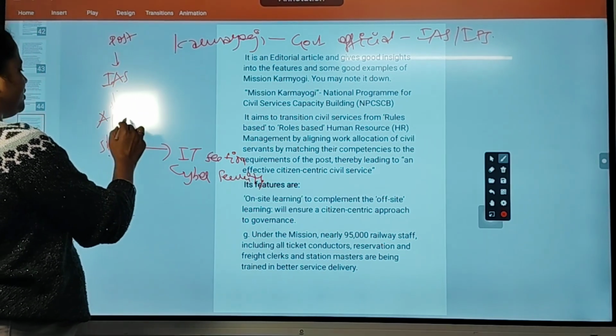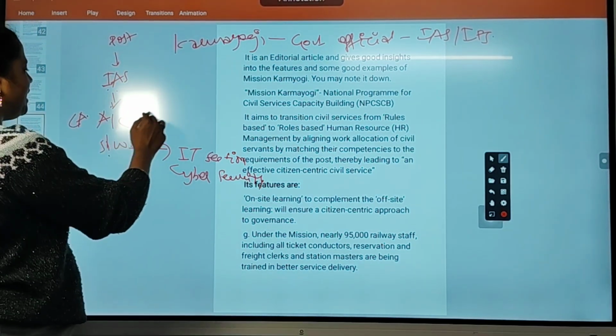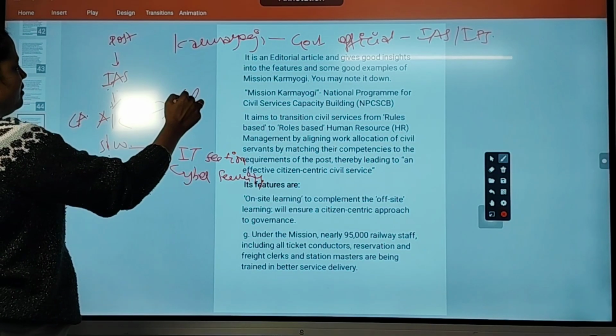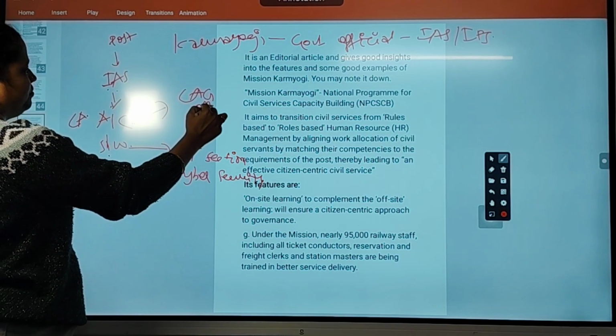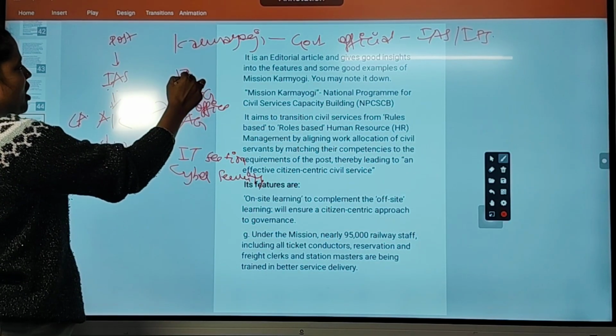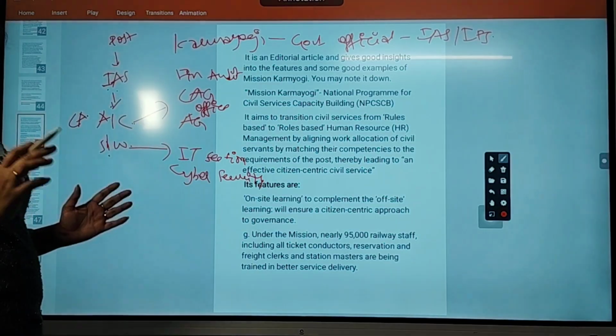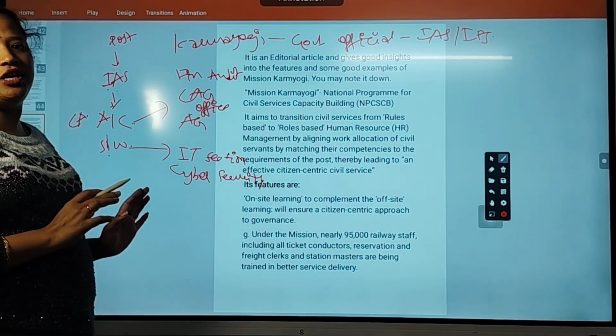But if he is an accountant, a CA basically, who has been selected into IAS, then he will be given a CAG office post, AG office post. Like that in the financial section, audit control division of government, he will be placed. That is the main ambition of Mission Karma Yogi.